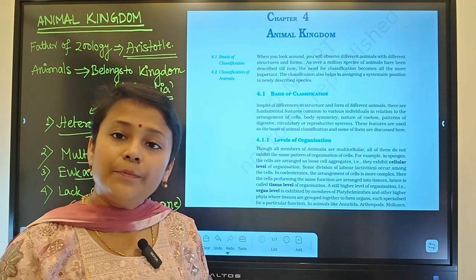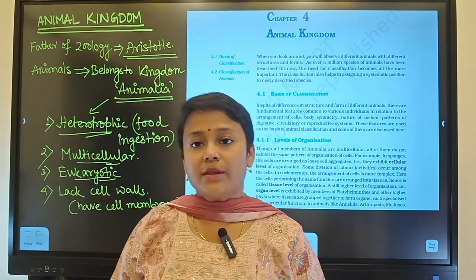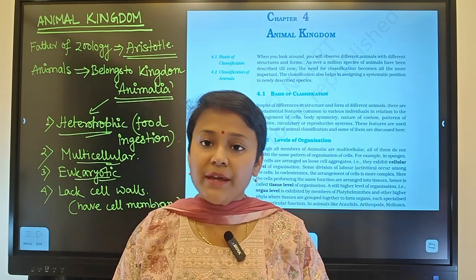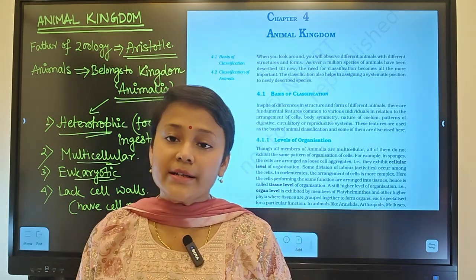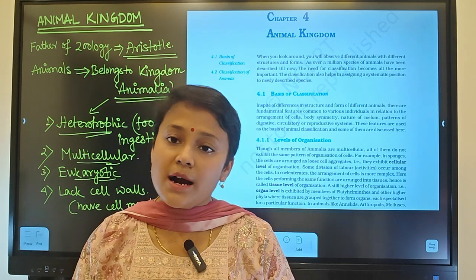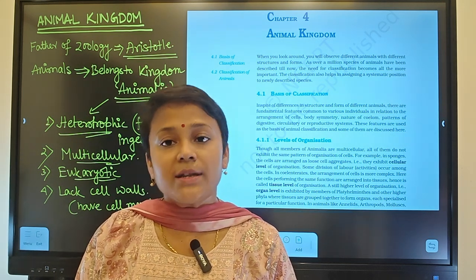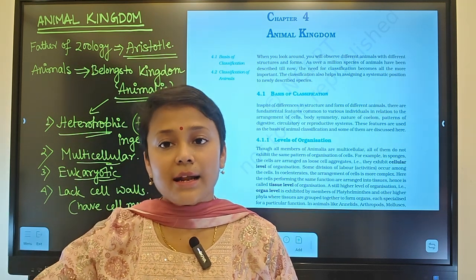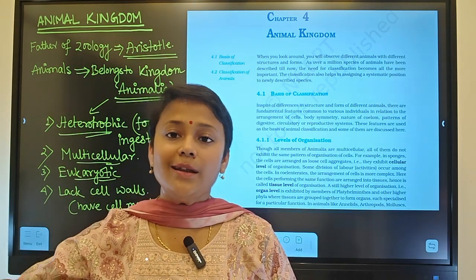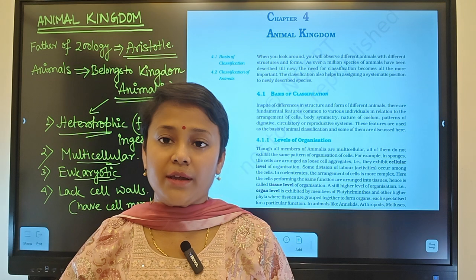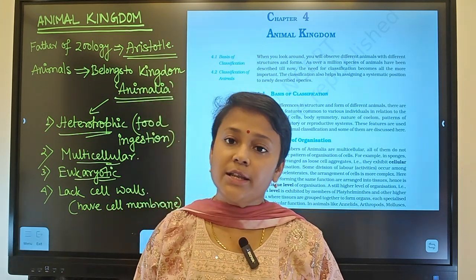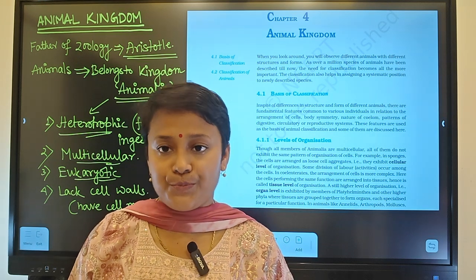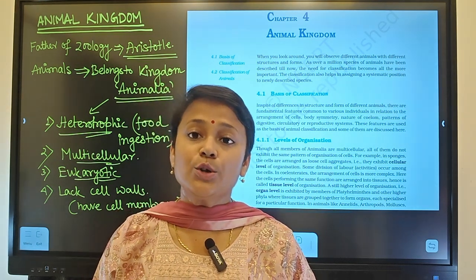Let's say, for example, we can divide a class on the basis of their marks, or on the basis of their date or month of birth, right? So there will be different criteria by which we can make groupings. Similarly, in the animal kingdom, some bases will be there by which we can group.